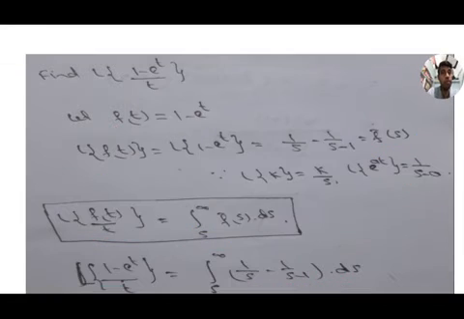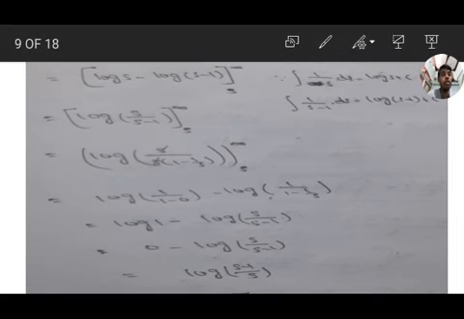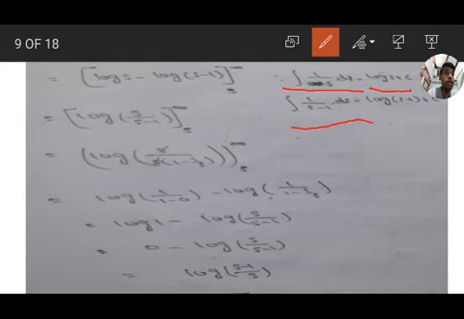That is, integration of 1 by s ds is log s plus c, integration of 1 by s minus 1 ds is log of s minus 1 plus c. These are integration formulas. So substituting, we get log s minus log of s minus 1.